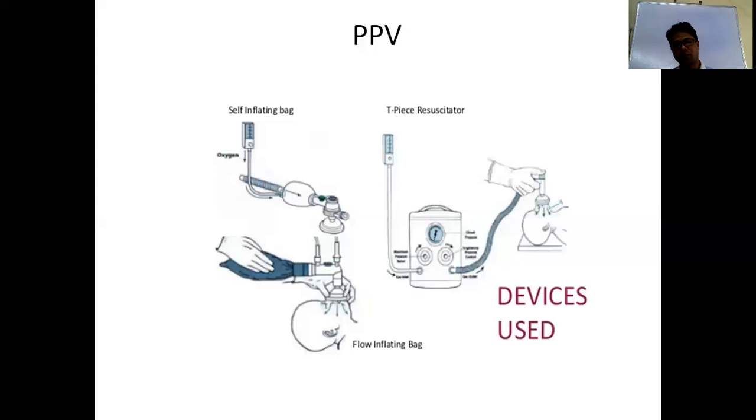In the flow-inflating bag, oxygen is continuously running into the bag and you just compress. Self-inflating means you compress the bag and the oxygen goes out, and when you release the pressure, oxygen enters the bag again. One more is the T-piece resuscitator. These are the equipment for positive pressure ventilation.